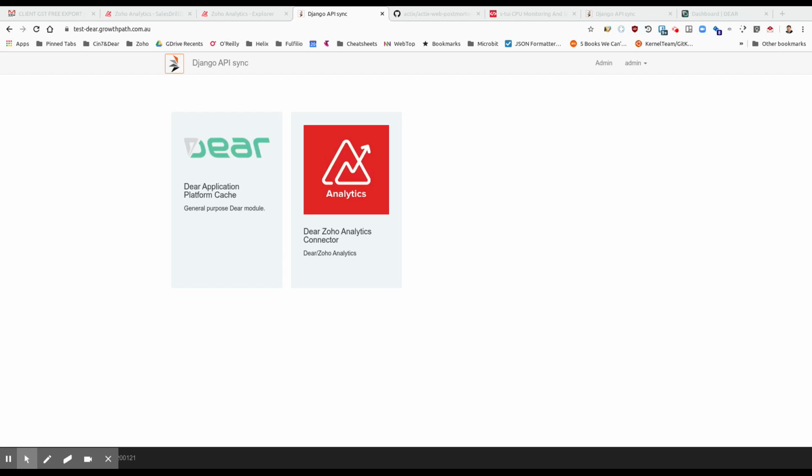This is just a short introduction to the connector between Deer and Zoho Analytics that GrowthPath has developed. It sits on top of the application platform cache, which is a layer which fetches data from Deer and stores it in a format which is easy to process. There are a number of applications we've got which build on this layer. The advantage of this is that it's much faster and it protects the Deer API. We don't hit it with a lot of load.